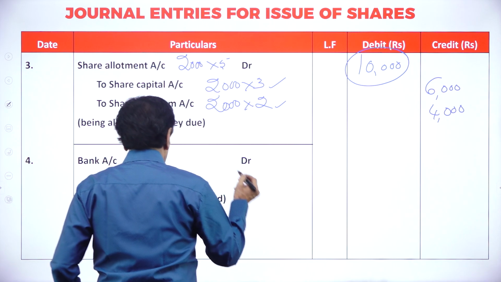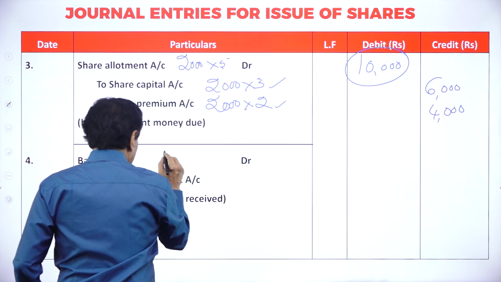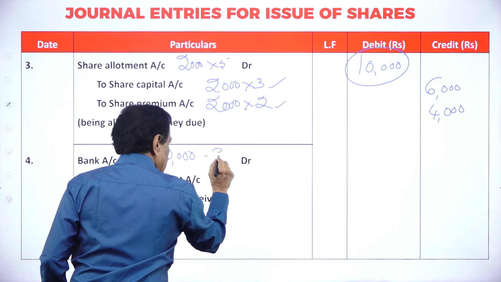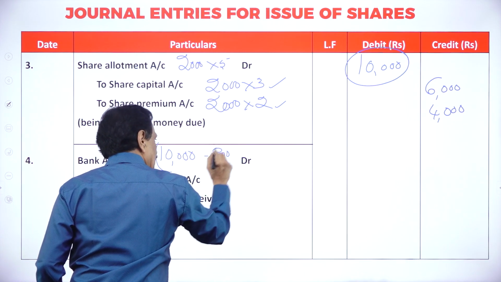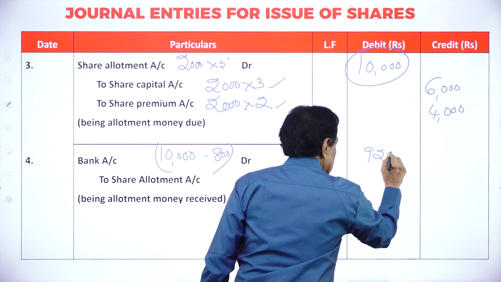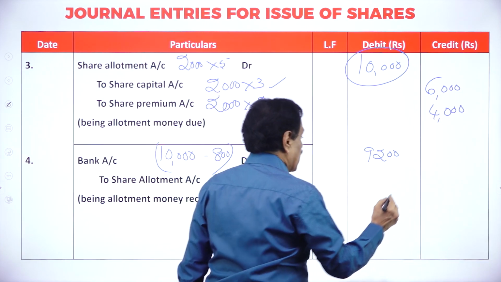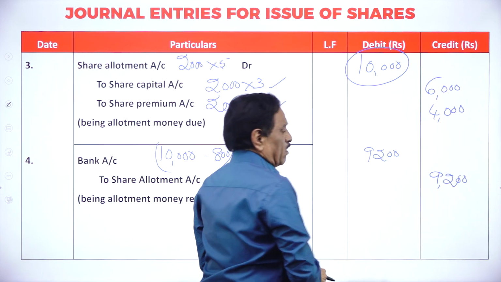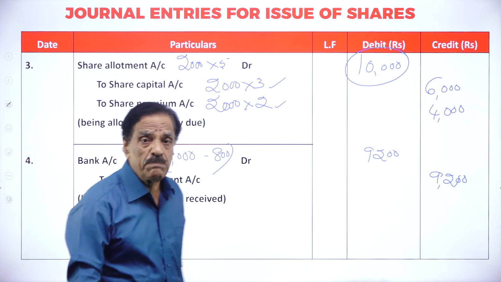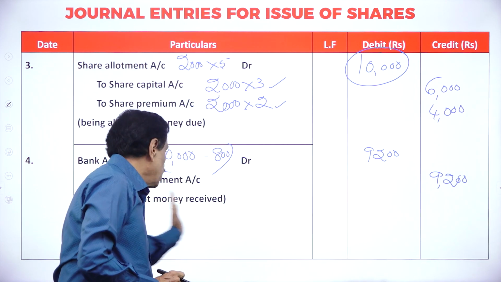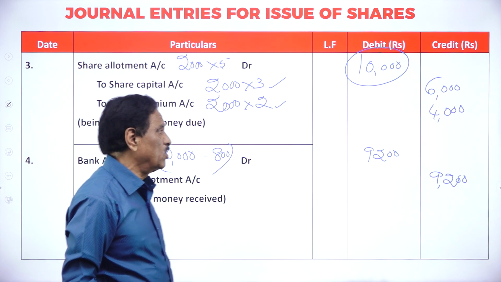Here, bank account debit, actually we require 10,000. How much already received? 800. What's the balance to receive now? 9,200. What's the entry now? Bank account debit 9,200, to share allotment account 9,200.